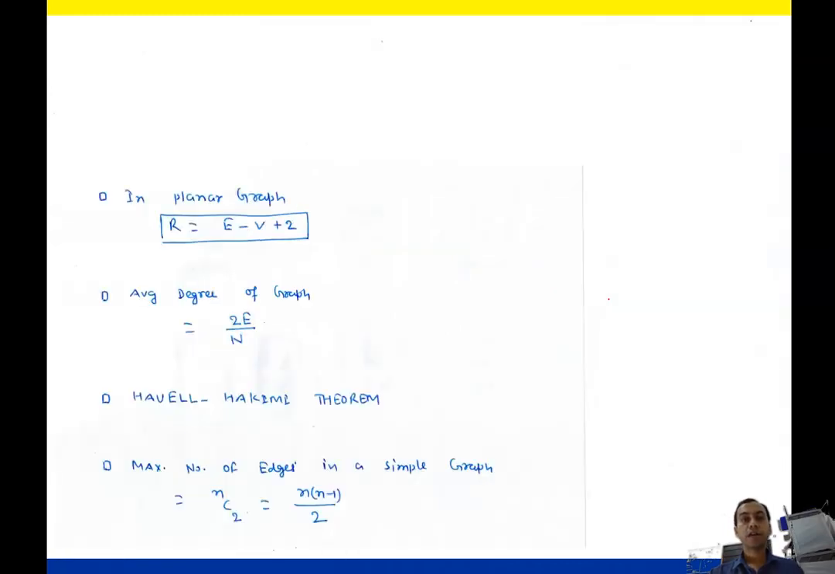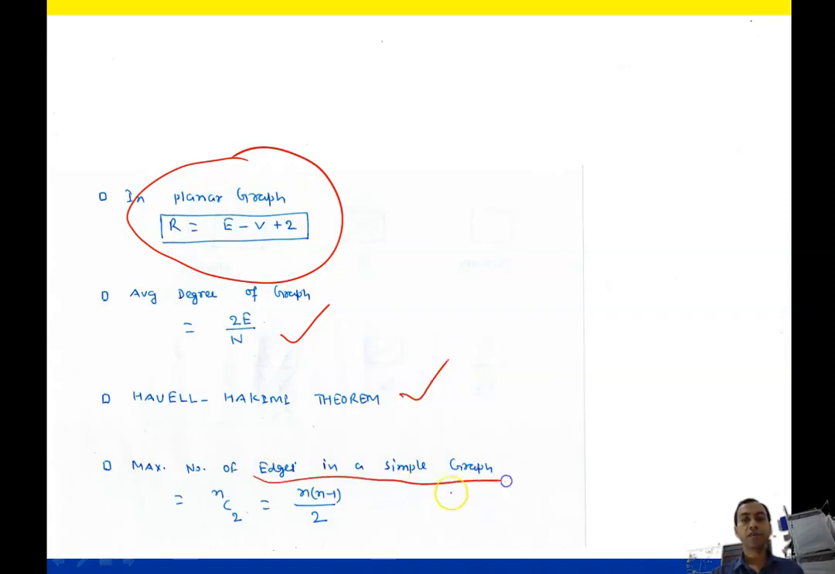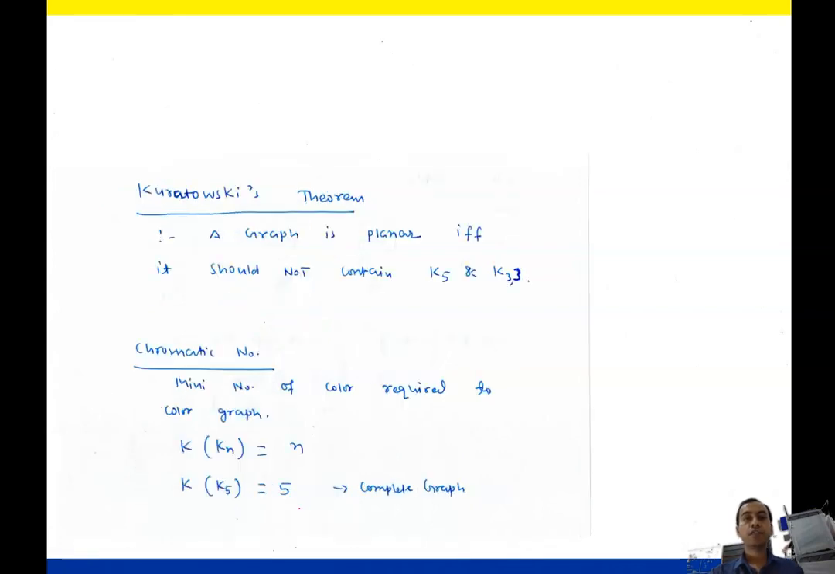Next is planar graph. There is a formula R equals E minus V plus 2, where R is region, E is edge, V is vertex. And the average degree of a graph will be 2E by N. There is a Havel-Hakimi theorem which will be discussed in the subsequent lecture. The maximum number of edges in a simple graph will be NC2, n into n minus 1 by 2. That will be the maximum number of edges in a graph. Next is the Kuratowski theorem.